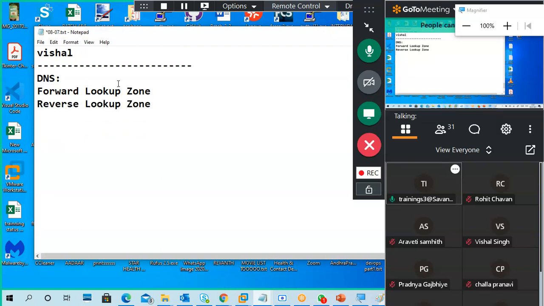What is a forward lookup zone? Short name I'm writing here, FLZ. Reverse lookup zone, RLZ. So instead of typing the full name next time, I will use RLZ and FLZ only. Forward lookup zone, simply we can say name to IP address.